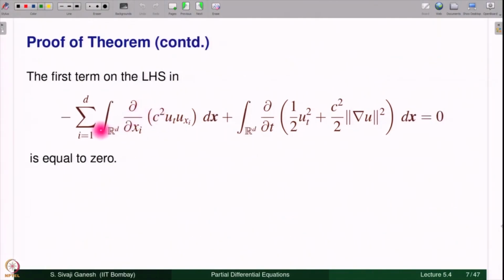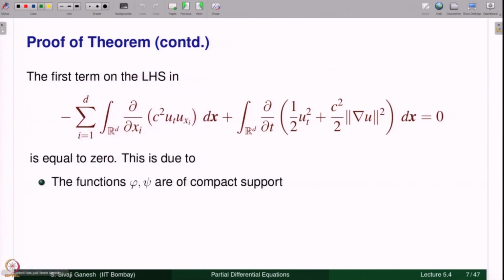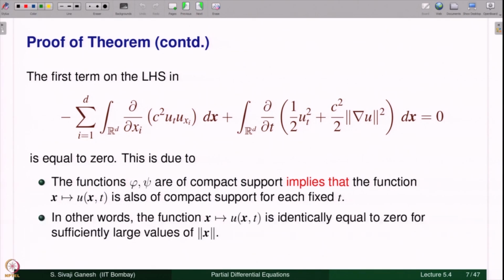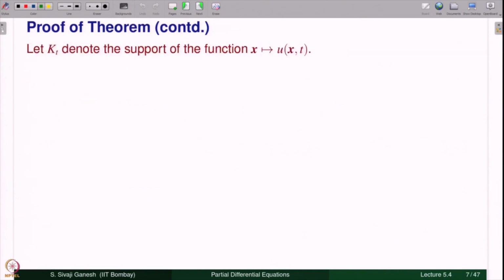The first term on the LHS in this equation, namely this term, is 0. This is because the functions phi and psi are of compact support. That implies that the function x going to u of x, t is also of compact support for each fixed t. In other words, the function x going to u of x, t is identically equal to 0 for sufficiently large values of norm x.